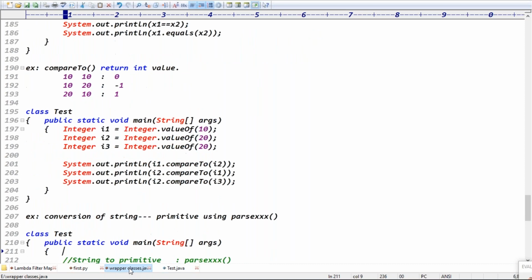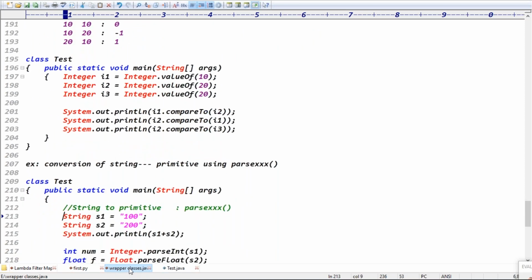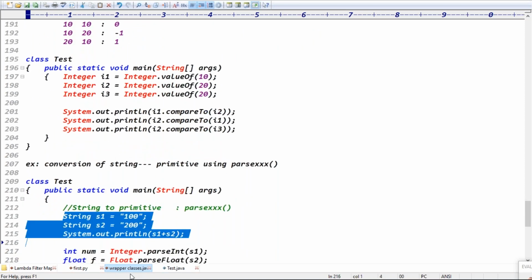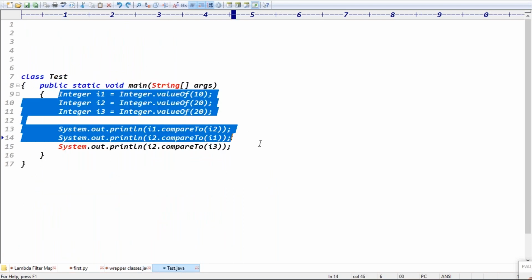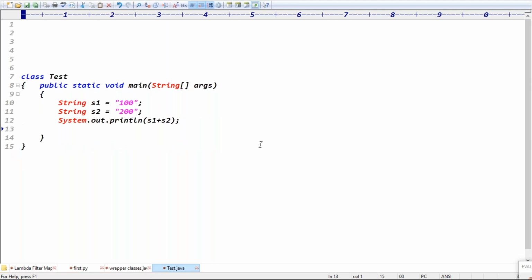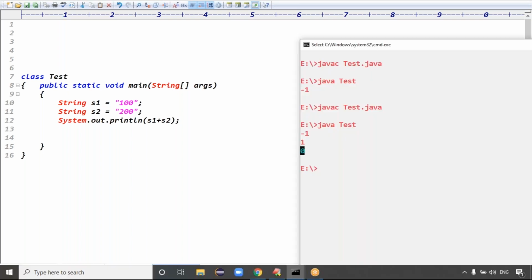Next, for example, I have string data: String s1 and String s2. With s1 plus s2, what is the output in this case? 100200. String plus string means concatenation, right? So we got the output 100 and 200. Exactly.